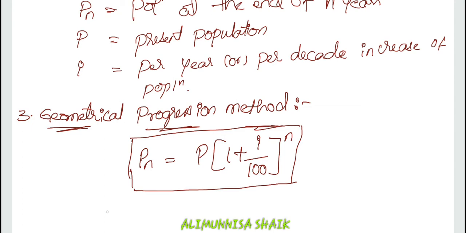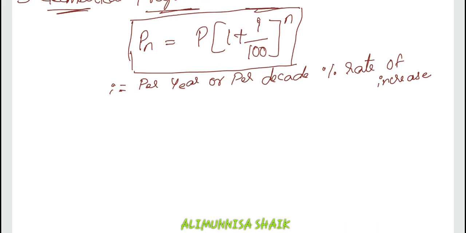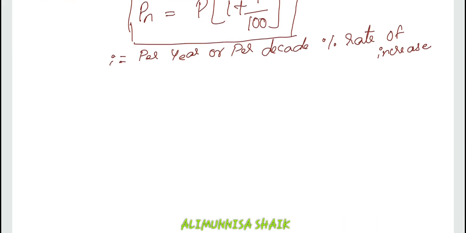Pn is nothing but population at the end of n years. P is taken as your present population, and I is taken as per year or per decade percentage rate of increase.